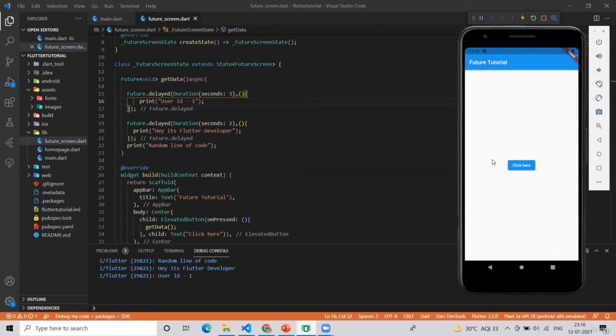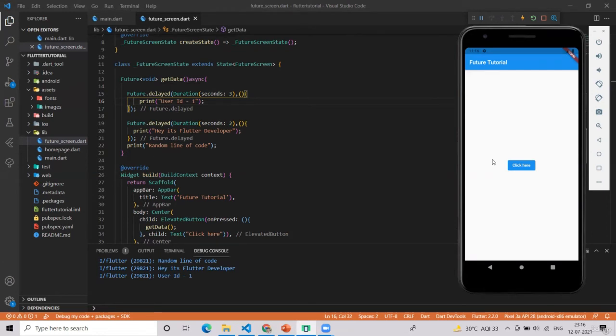Then the "Hey it's Flutter developer," and lastly the user ID. So you can see that a future will take some time, 2 or 3 seconds, but after that we will get the value or the code will get executed, but it doesn't stop. It didn't wait for the 3 seconds, it just went directly to the print random line of code and executed that line.